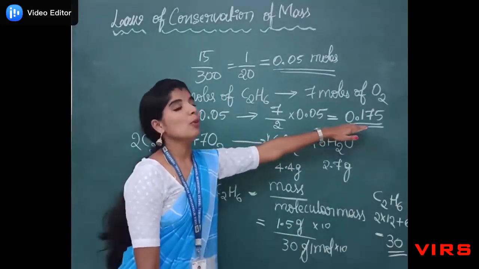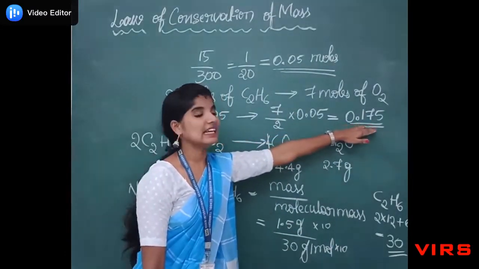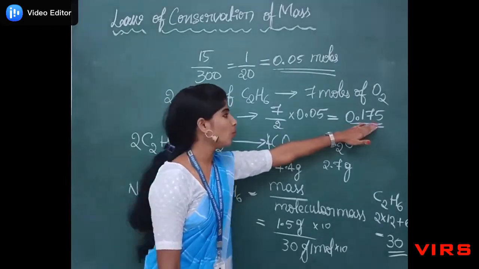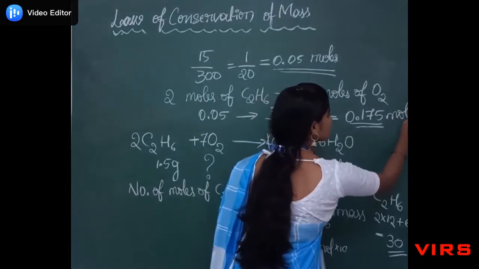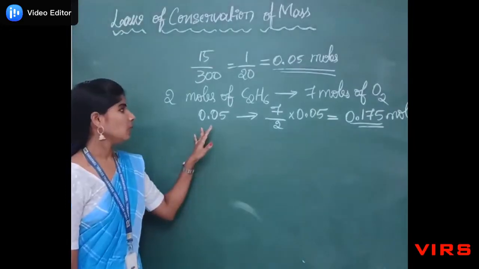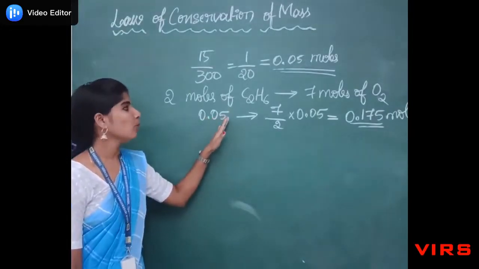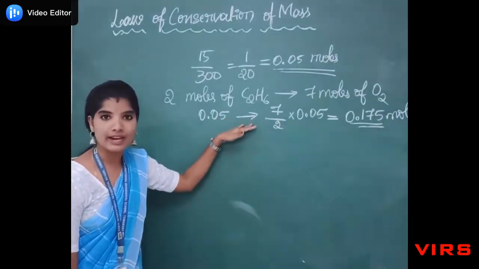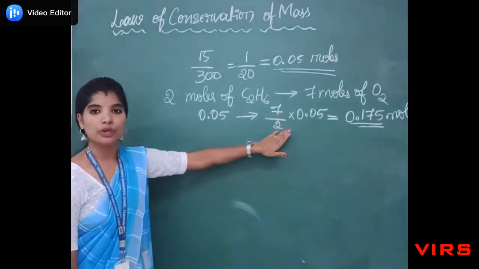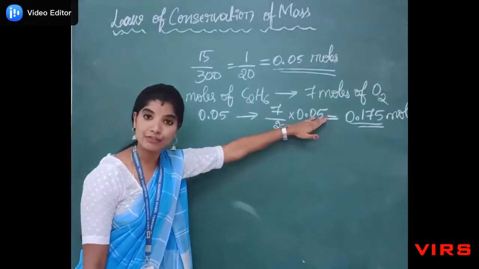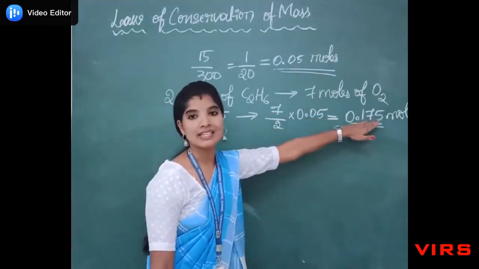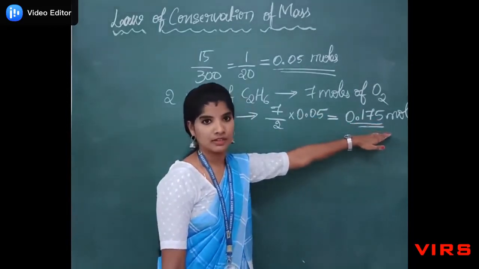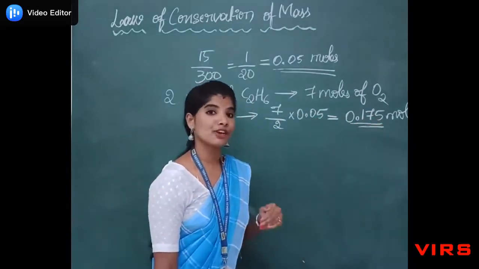So 0.05 moles of ethane requires 7/2 into 0.05 moles of oxygen, that is equal to 0.175 moles. Now we have the number of moles of oxygen.